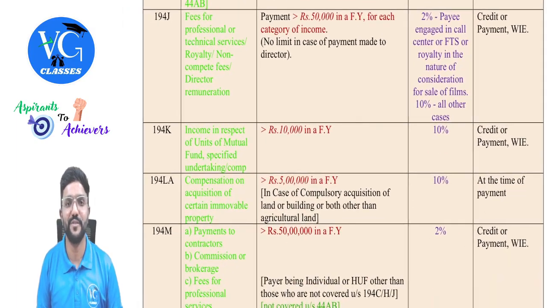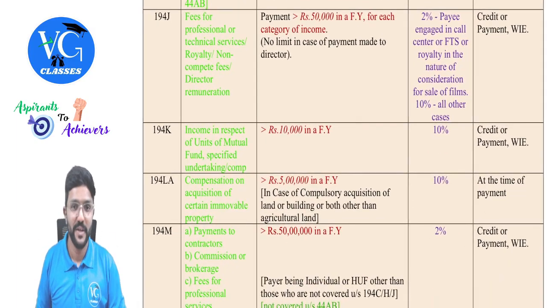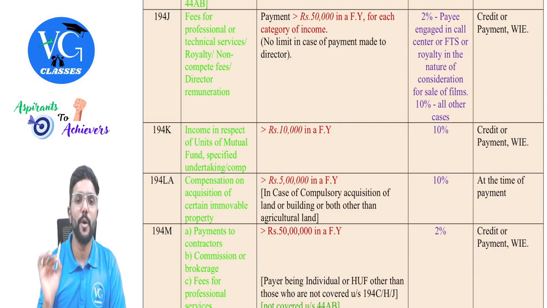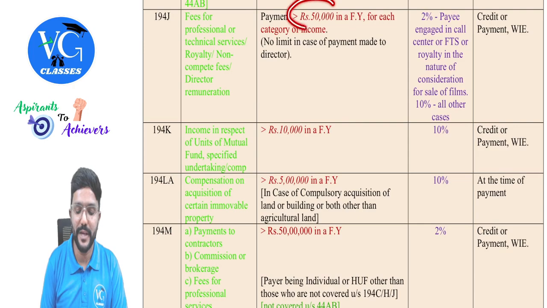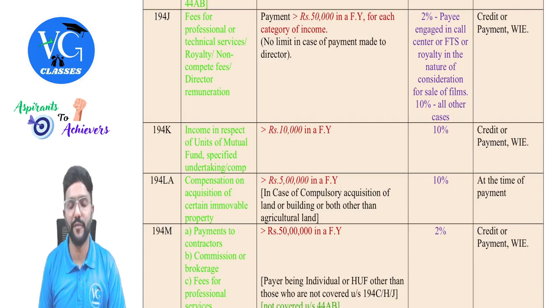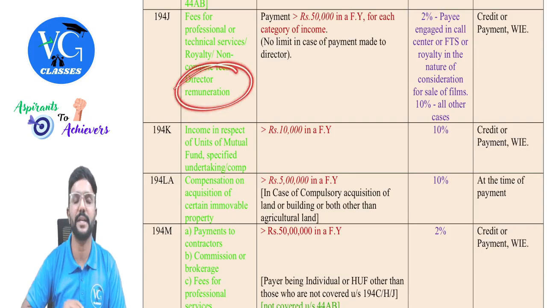Let us move to J, where our payments are covered. Fees for professional or technical services, royalty, non-compete fee, director remuneration. If the payment is more than 50,000, again an amendment. In a financial year, for each category of income, the threshold limit is more than 50,000. But there is no limit applicable for director remuneration.